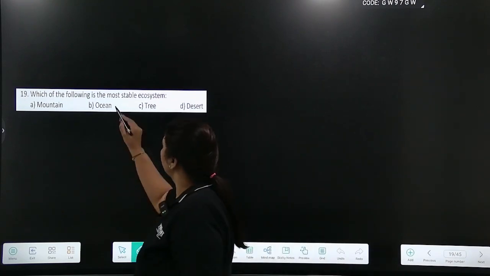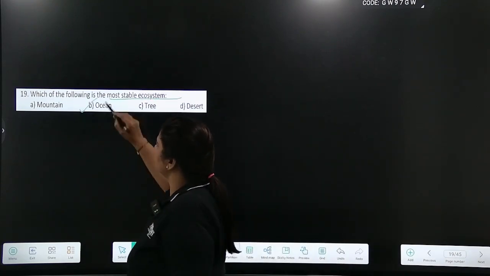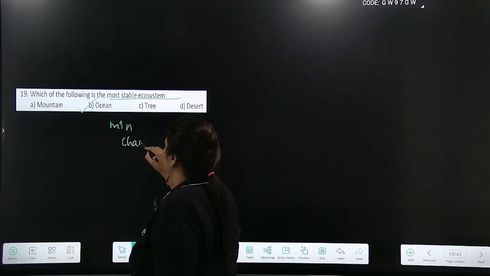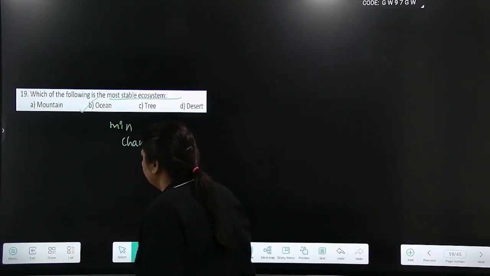Which of the following is the most stable ecosystem? Answer is oceans. There are minimum changes happening in ocean. Okay.